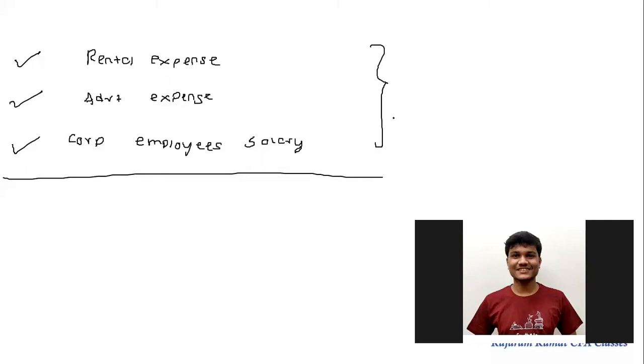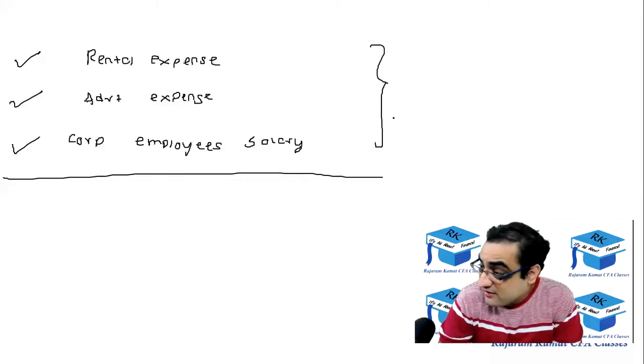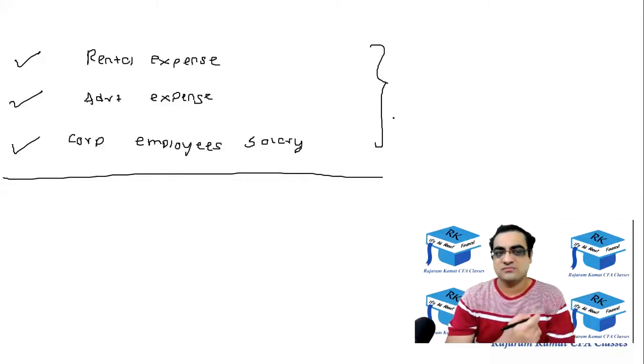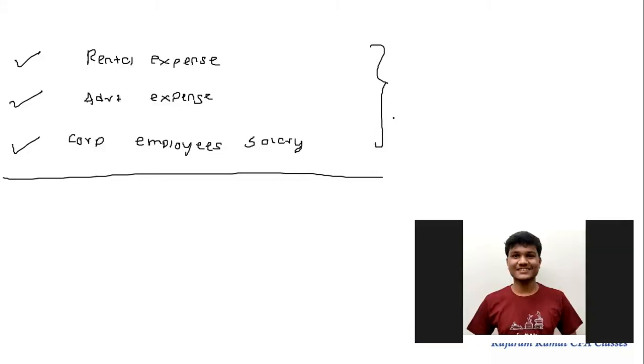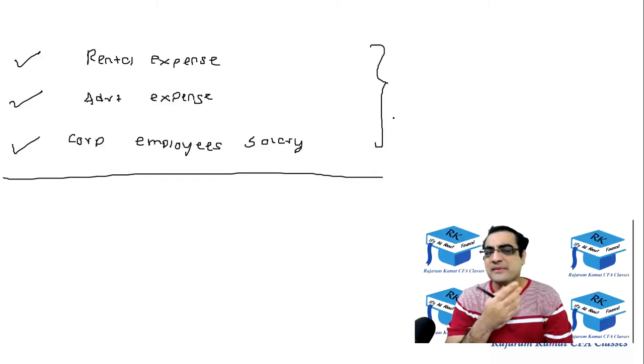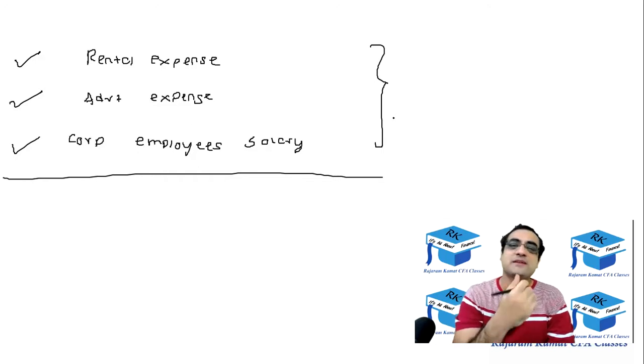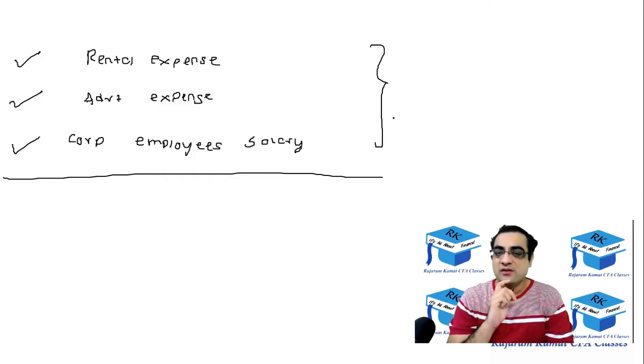Is it office expenses? Office expenses? So the last one is office expenses, but rental and advertising are not office expenses. Aren't they part of office expenses? Like that way I could. So no, I mean, okay, so office expenses is a name, but there's one important characteristic. Yes, Anusha?